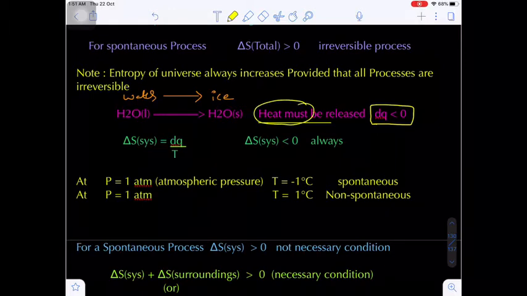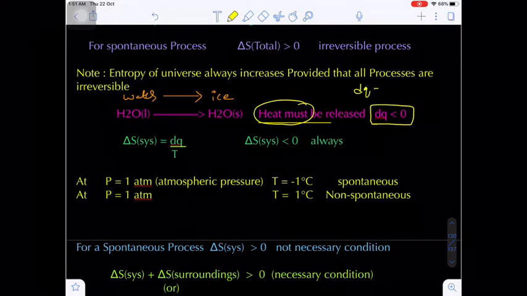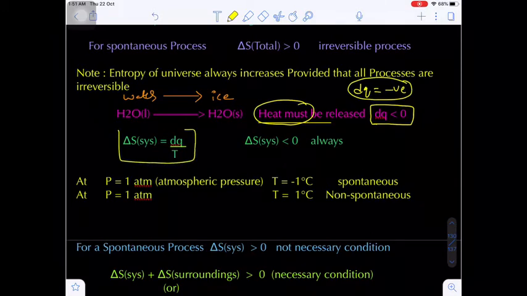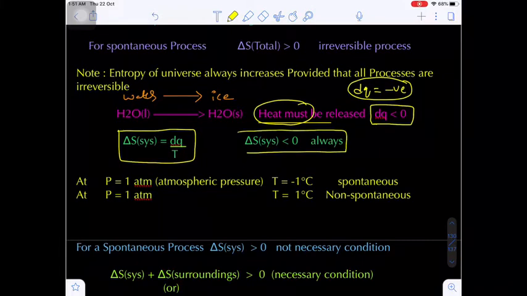When the heat is lost, the delta Q, or dq, sign will be negative. In that case we can say the entropy of the system will be negative. It is always negative. Why? Because here the system loses energy. When the system loses energy, that means the Q value has a negative sign, that's why the entropy of the system is negative.